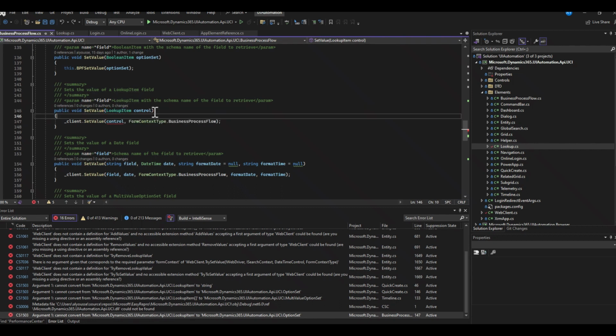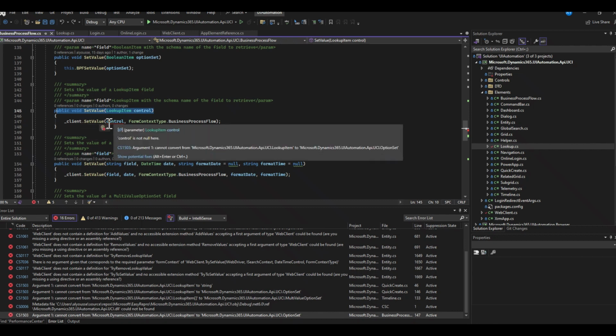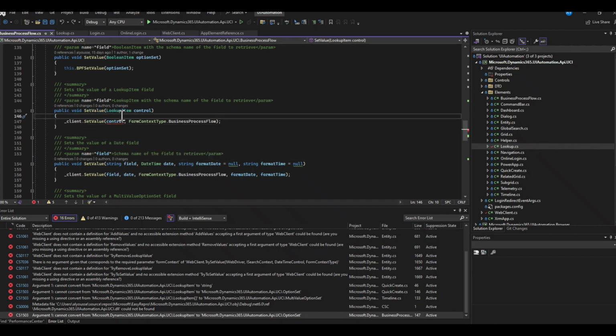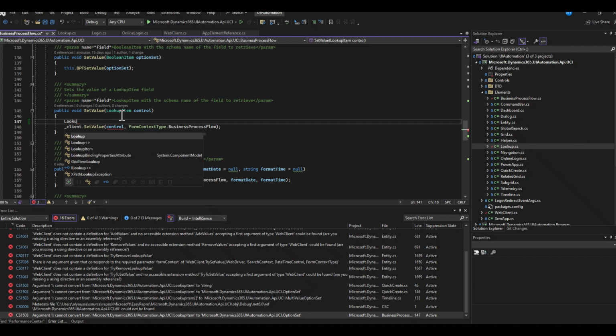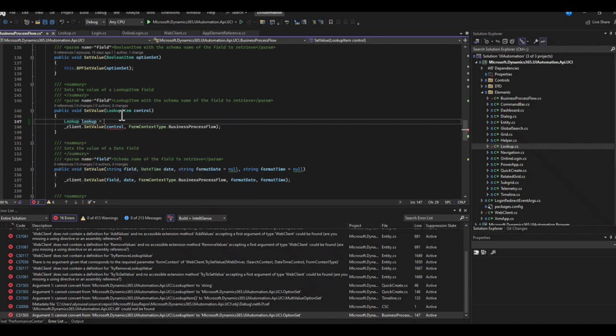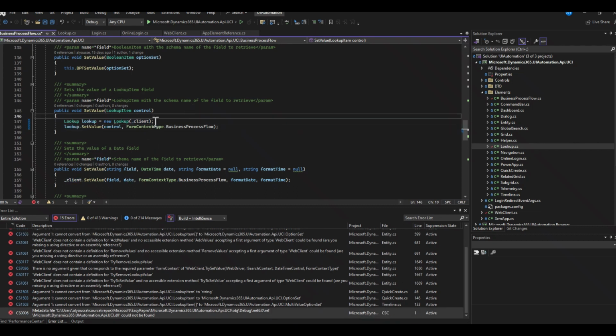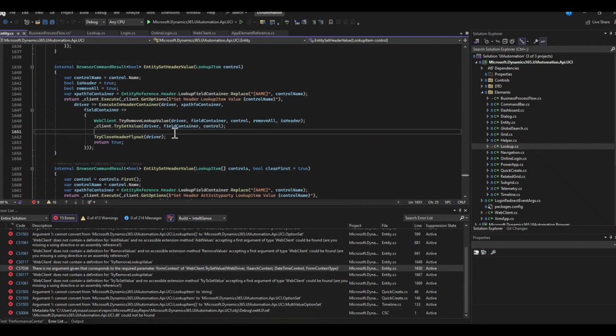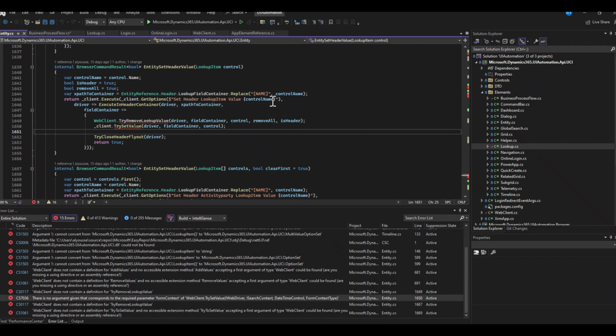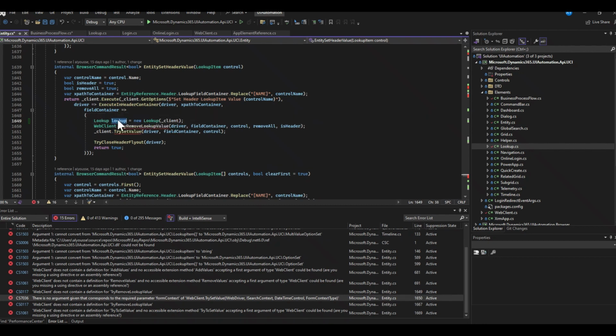Going back to what we talked about, we can't change the signature. But now we know that we have to reference lookup. So this should help overall with our code. So we'll do this here. Declare lookup. Now lookup set value. I can take something like this and go to different places that would reference lookup. See, set header lookup, web client, try to remove lookup. We're actually going to change this up a little bit here.